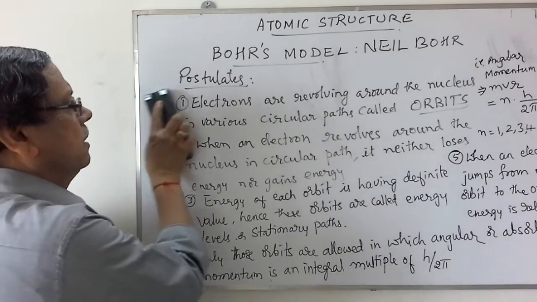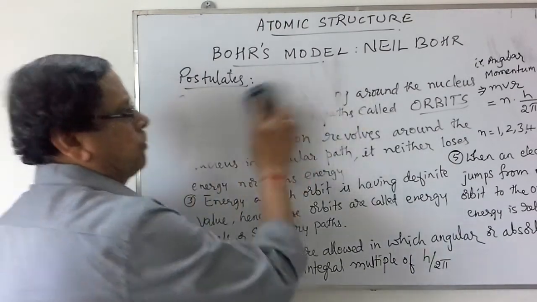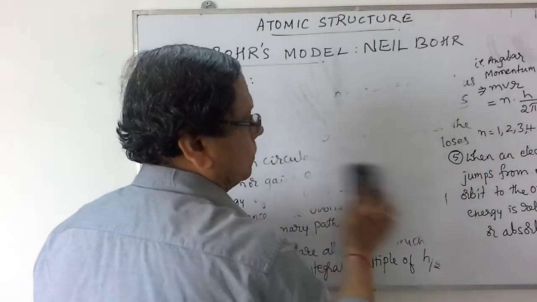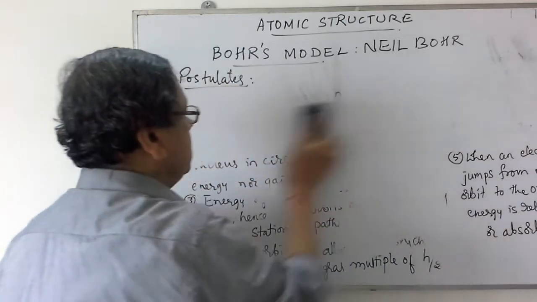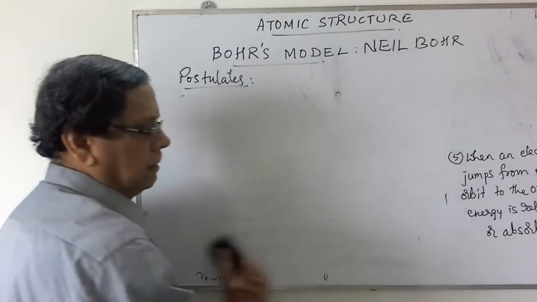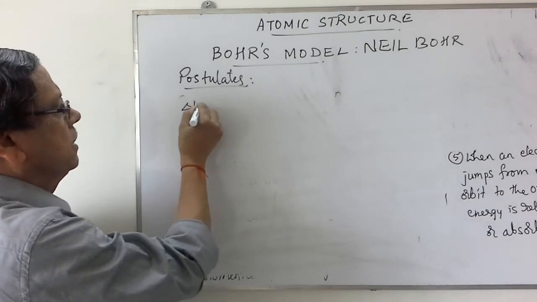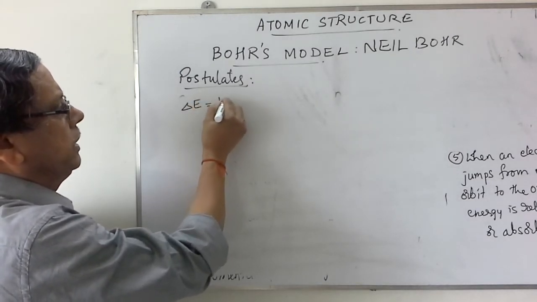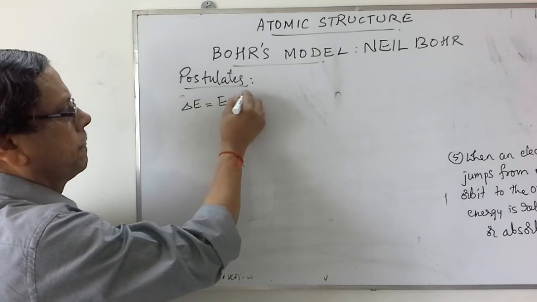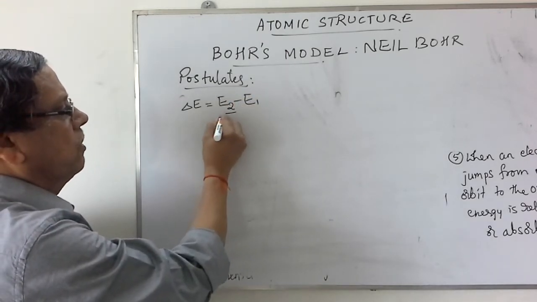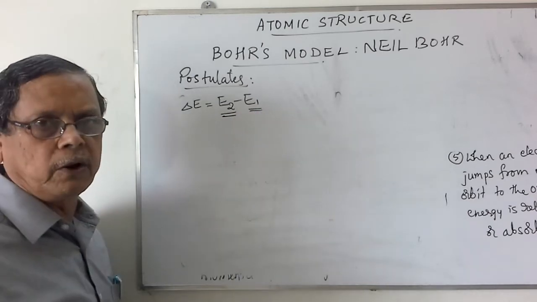So the explanation for this is that the change in energy, delta E, is equal to E2 minus E1. It is the energy of the higher orbit minus the energy of the lower orbit.